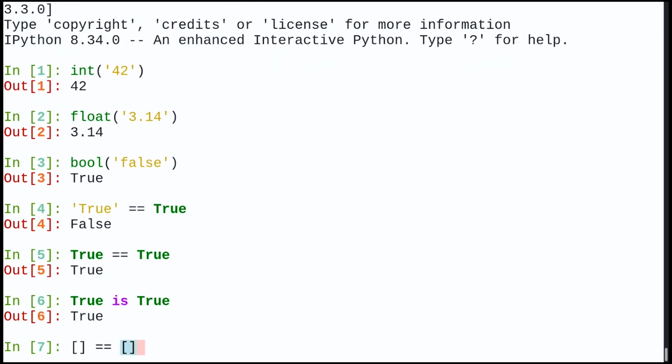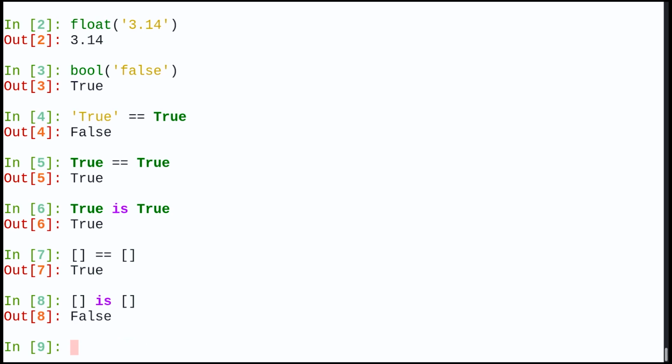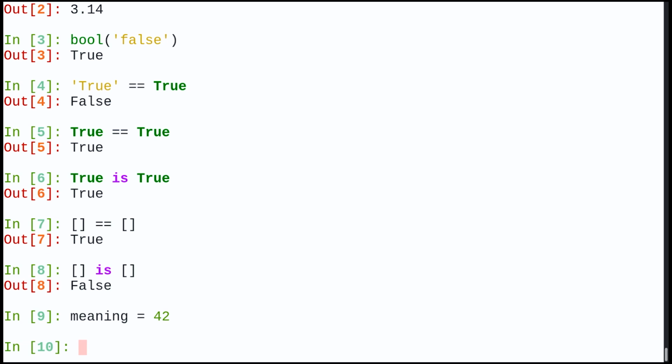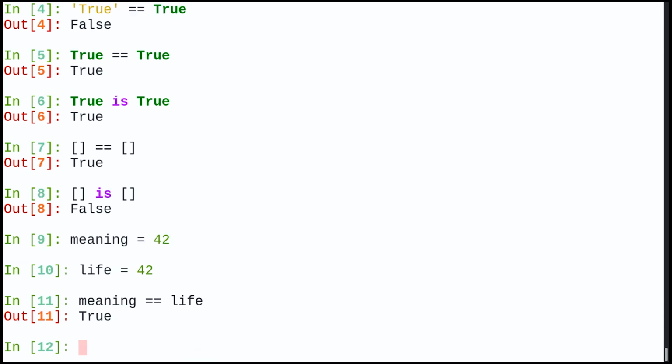But how about the empty set? Is the empty set equal to the empty set? Of course, the empty set is equal to the empty set. But the empty set is not the empty set. Okay, that's confusing now. Does this have any meaning at all? Let's set the meaning to 42. Life is also 42, so the meaning equals life, so this is true, of course.